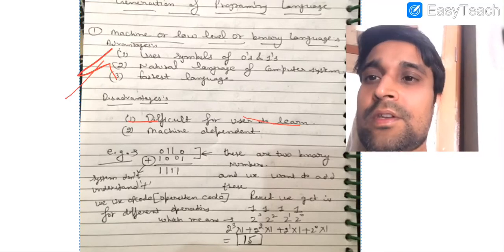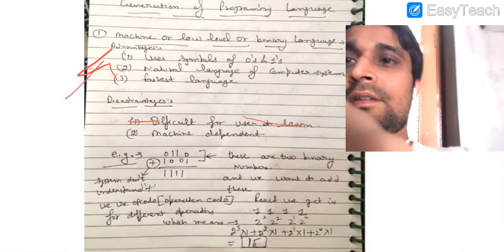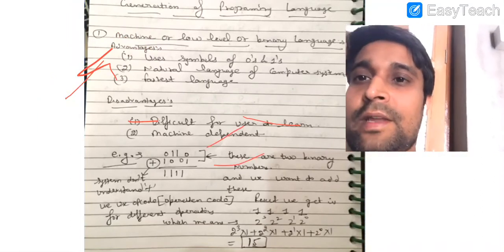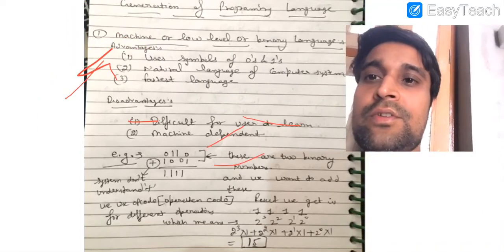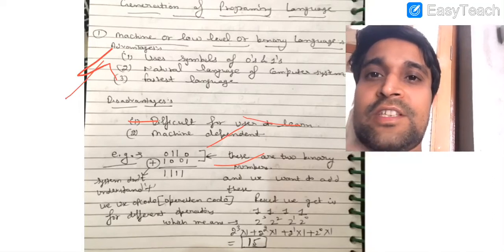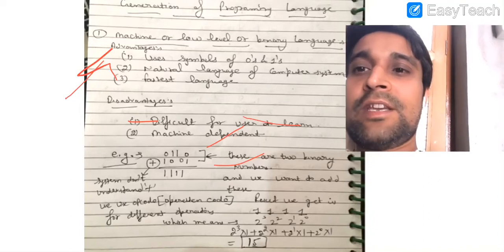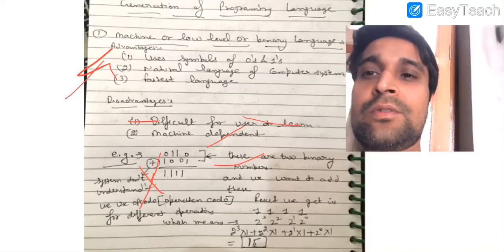Okay, here is an example that is given to you. What we want to do here is add these two binary numbers, 0110 and 1001. It is not 110 and it is not 1001. These are binary numbers and we want to add these, and we are using the binary language. It means we cannot use the plus symbol also.